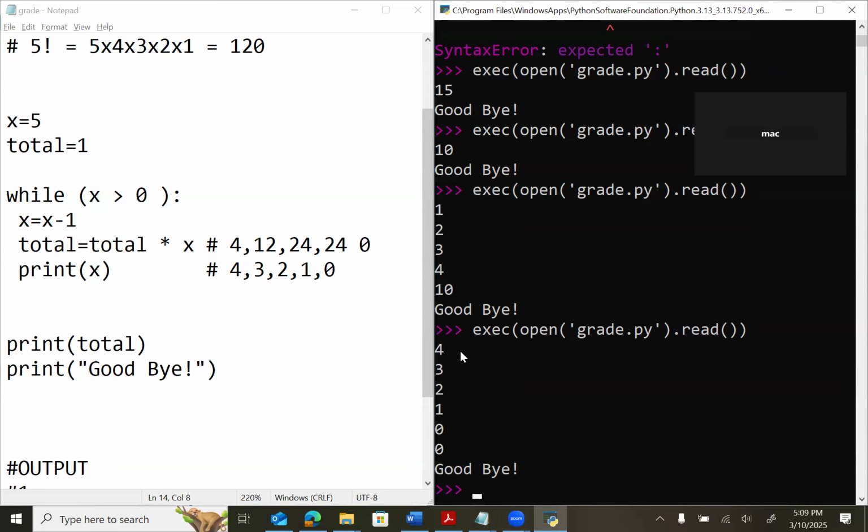You see that? It printed 4, it printed 3. Yes. 4, 3, 2, 1, and then 0, and then total is? 0. The second 0, yes. And then it says goodbye. Now, you see the problem? There is a problem. Yes.